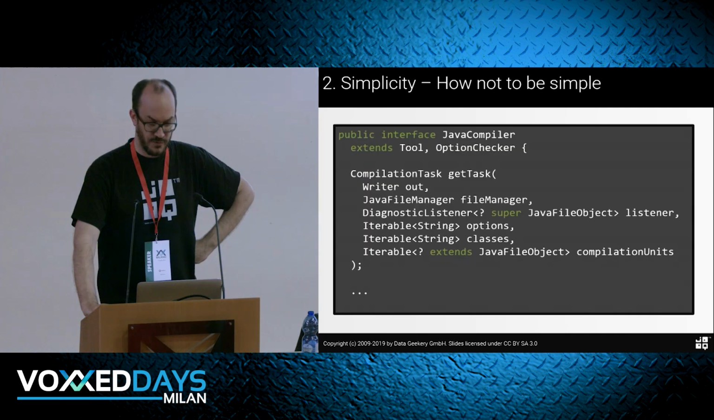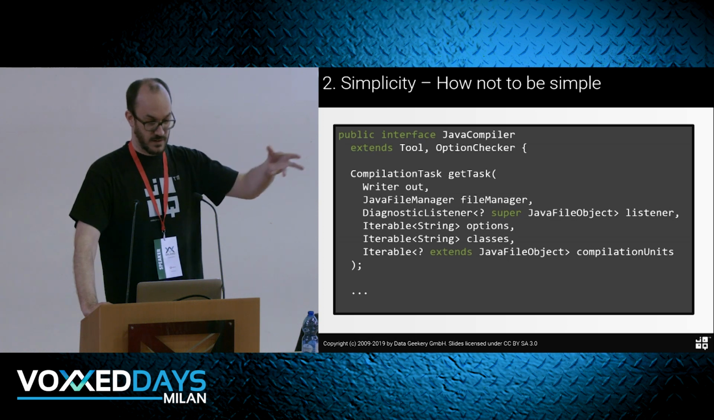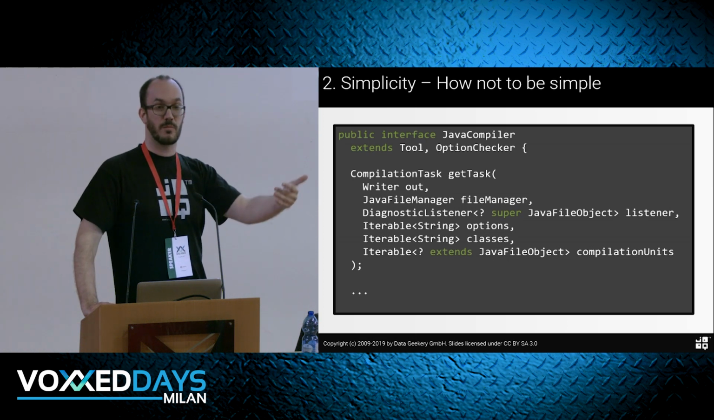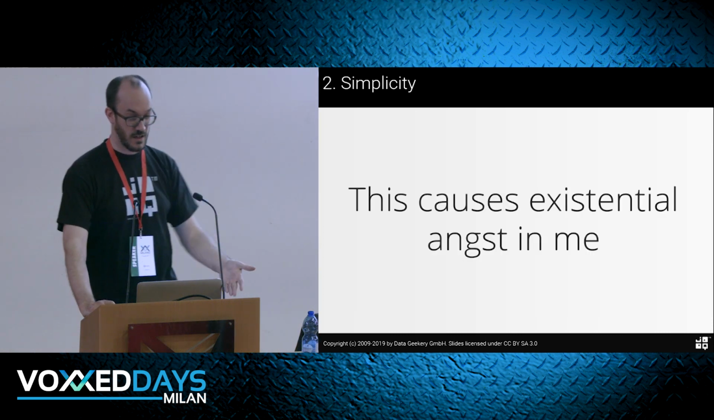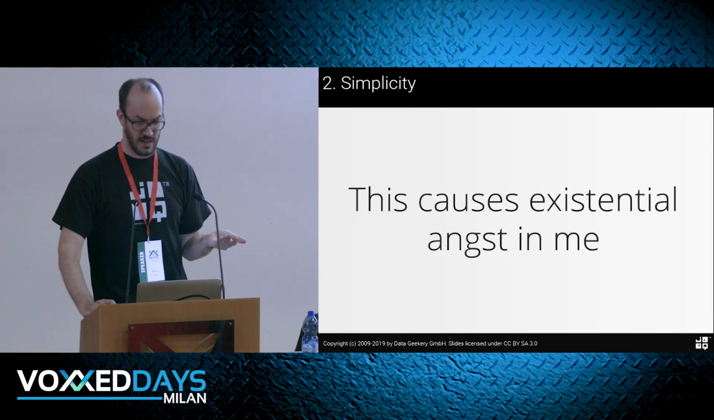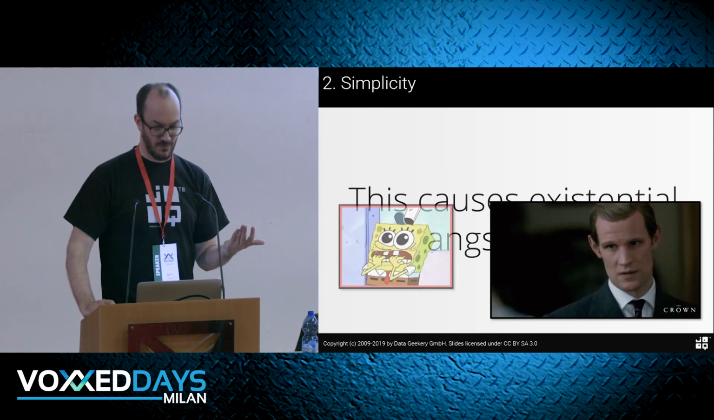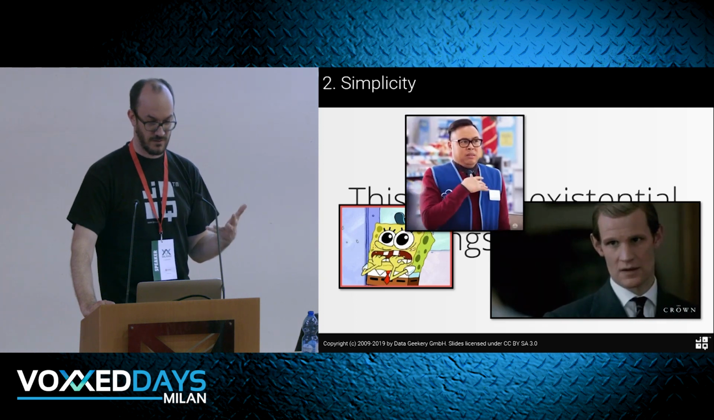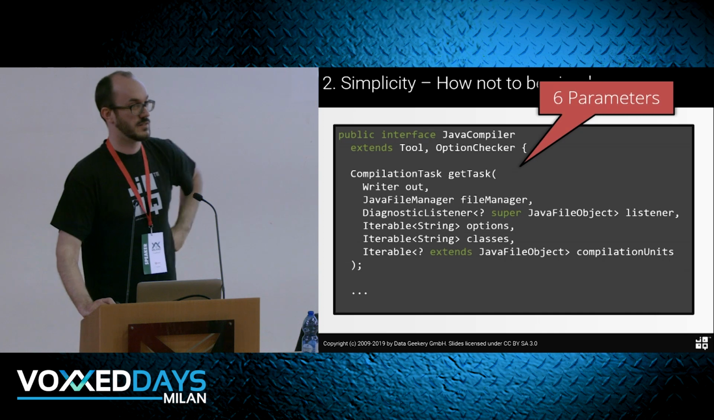So here's an example of not to be simple. This is a Java compiler class from the Java compiler module, and then we have this method, getTask. If you ever run in-memory compilation in Java, it works very nicely, but how do you actually use this thing? In me, it causes existential angst. I now have to call this method, and what am I going to pass to the method? Oh my God. You get the point. So I have here 6 parameters.